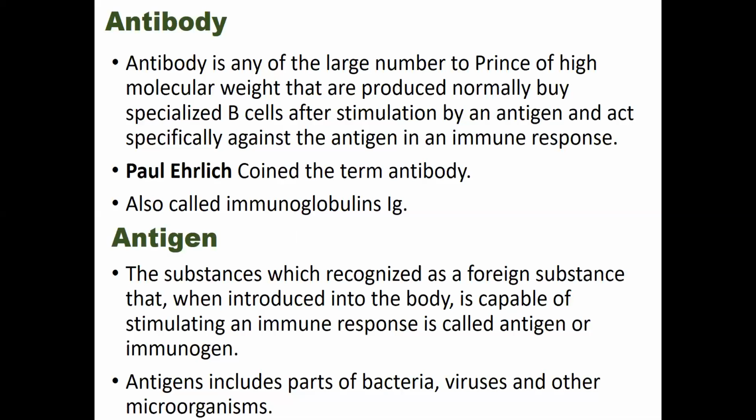And antigen includes all the parts of bacteria, viruses, and other microorganisms like the coats, capsules, cell walls, flagella, fimbriae, and toxins. This term was first coined by the scientist Ladislas in 1903.